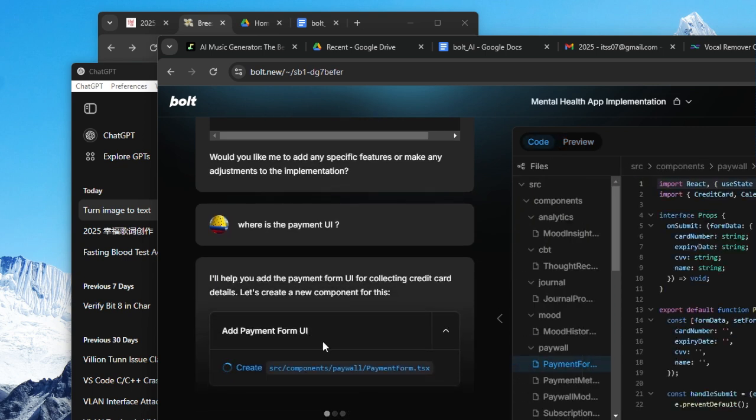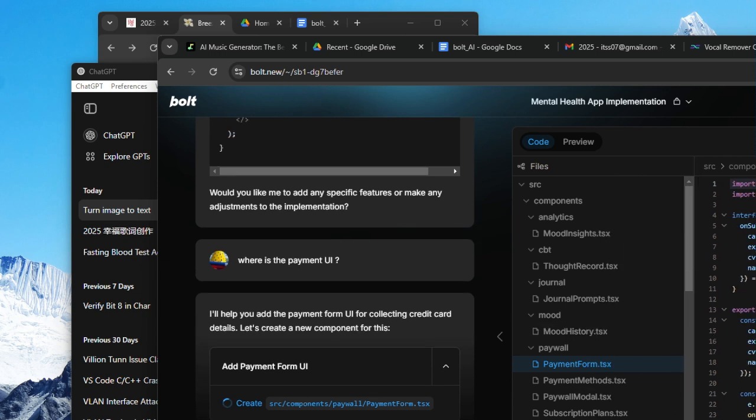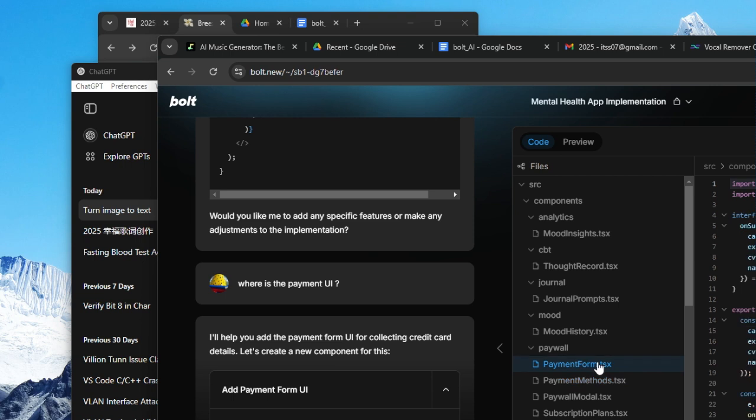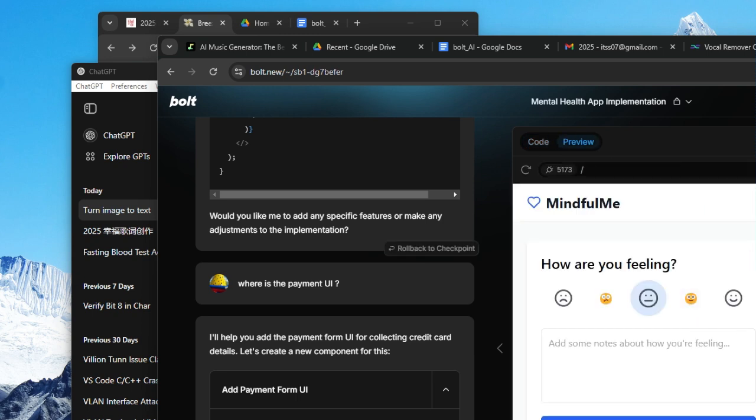Oh, he tried to add payment UI because it's probably already back-ended, but it's not in the UI interface. Because we do have all those files, but we don't have UI. Yeah, cool. It's trying to add a UI for payment form for me. Very, very friendly and talkable bot. It's really good at coding assistant.